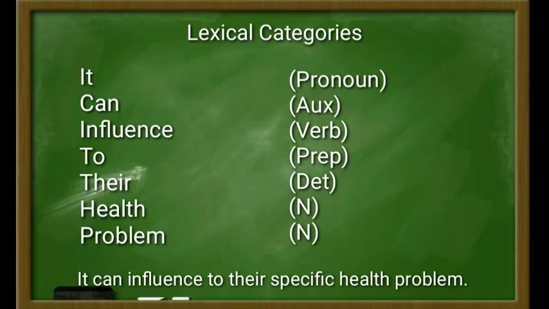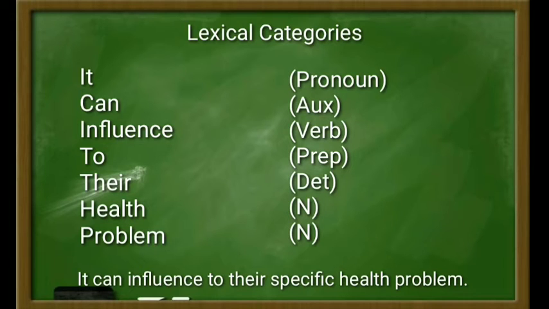The word to here is a preposition, and it is also a closed category. It can be proven by the syntactical frame, such as to their food, which in this example consists of preposition plus noun phrase.